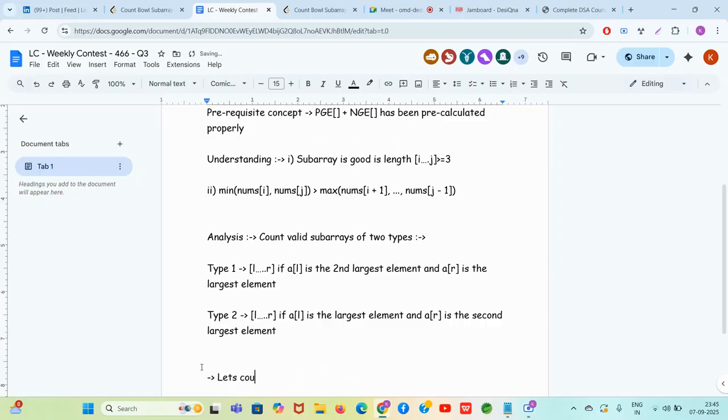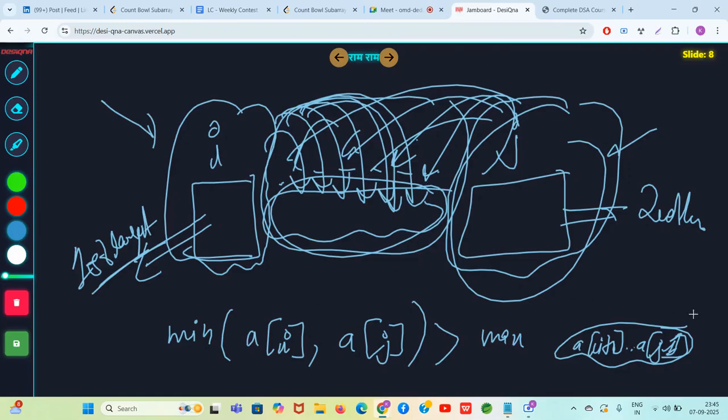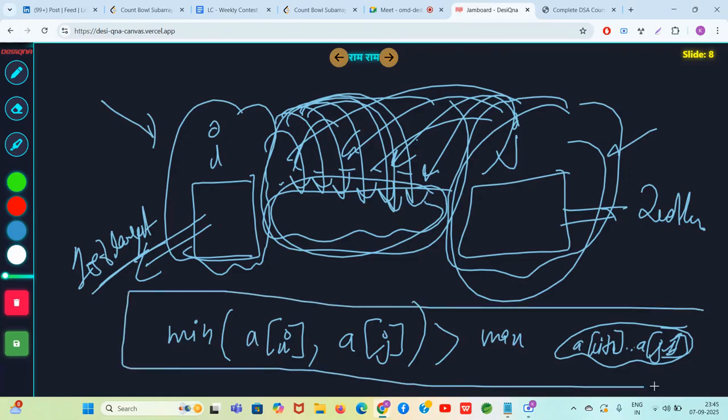So guys, let's count type 1. Do you understand when this condition can be satisfied? If the ith element is the largest element of the subarray, j is the second largest, only then their minimum will be greater than the middle elements, common sense. Or else j can be the largest element, and i can be the second largest one.